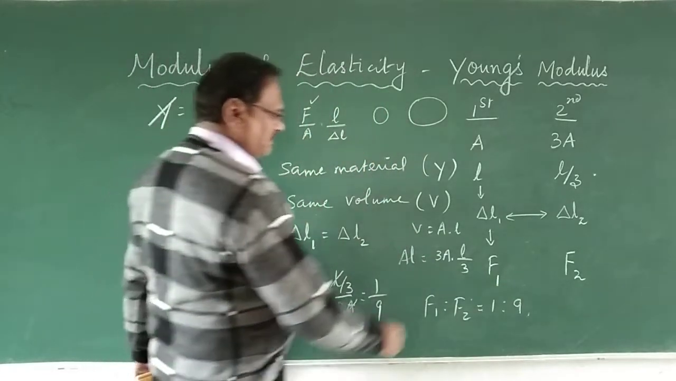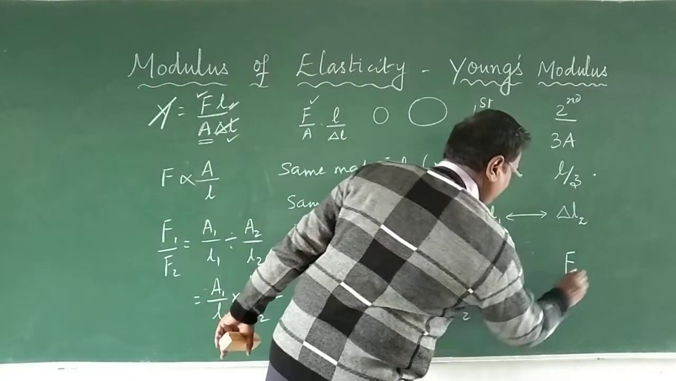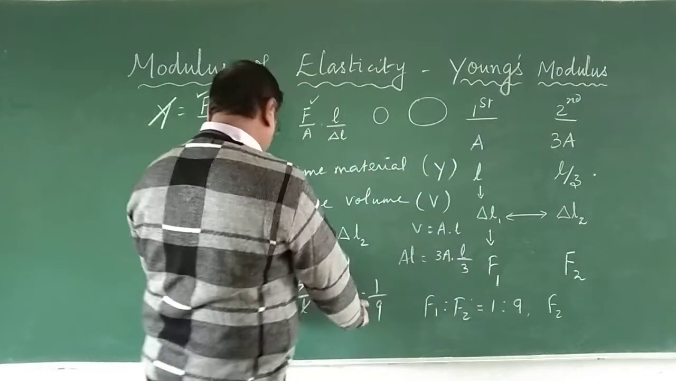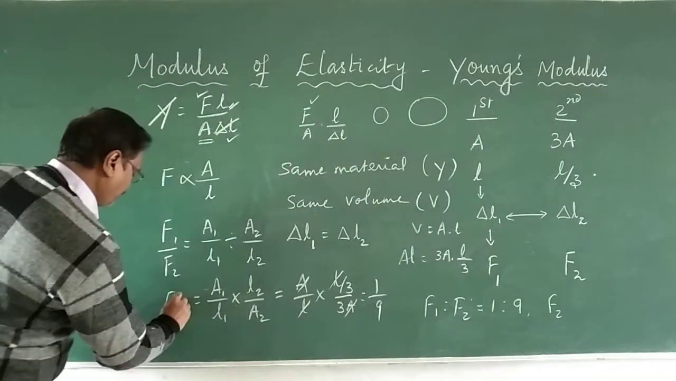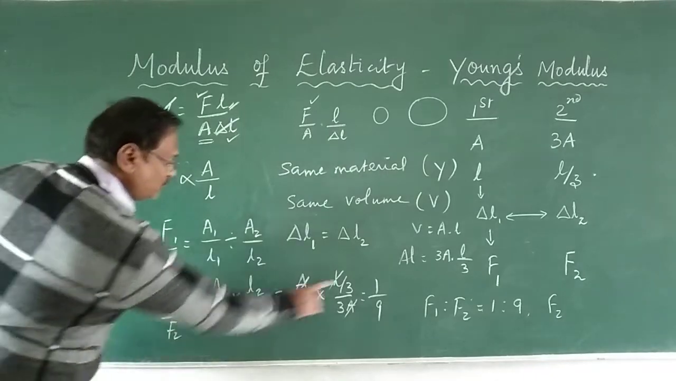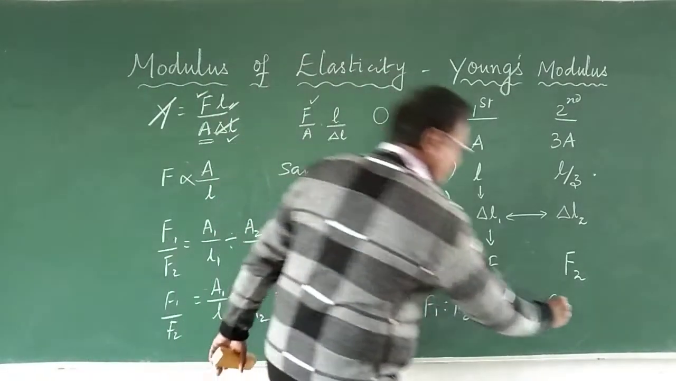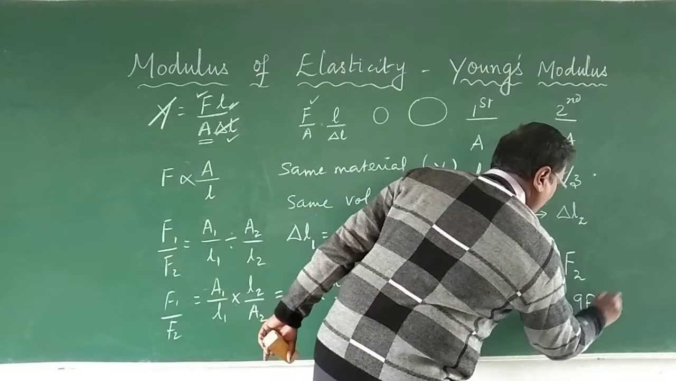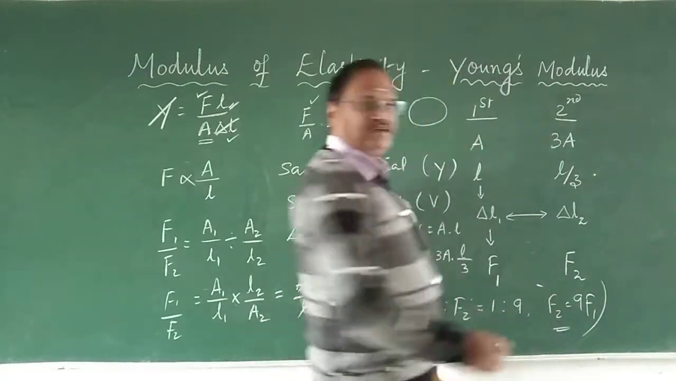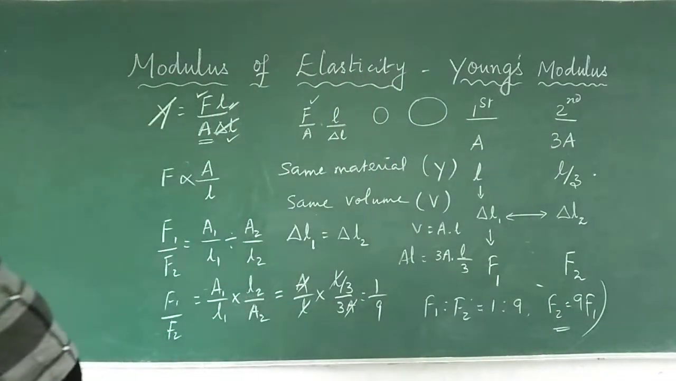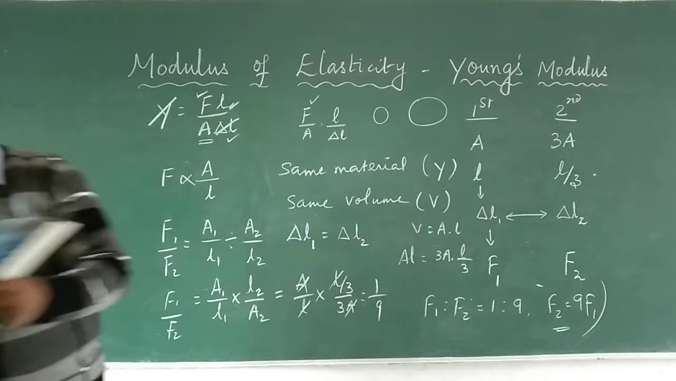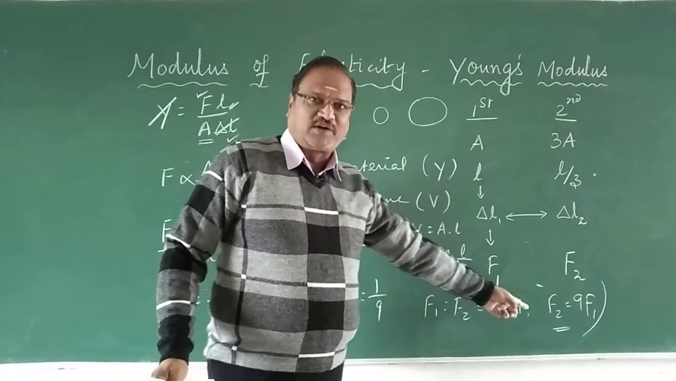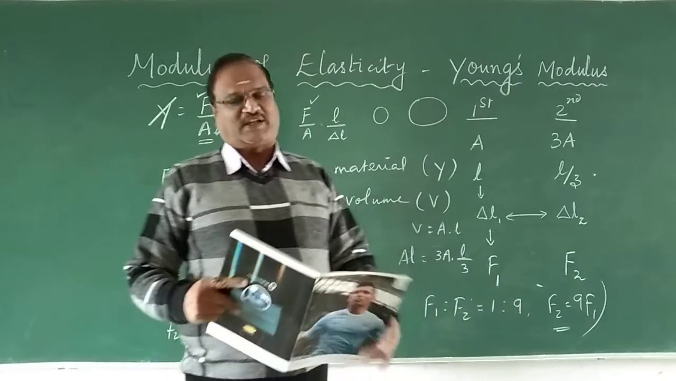Okay, so F2 is what we need to calculate. From here we can say F1 upon F2, right? F2 is equal to 9 times F1. Okay, so this is the answer. So let us check it. What is the answer, right? I have solved it in my book. Okay, F2 is equal to 9 times F1.